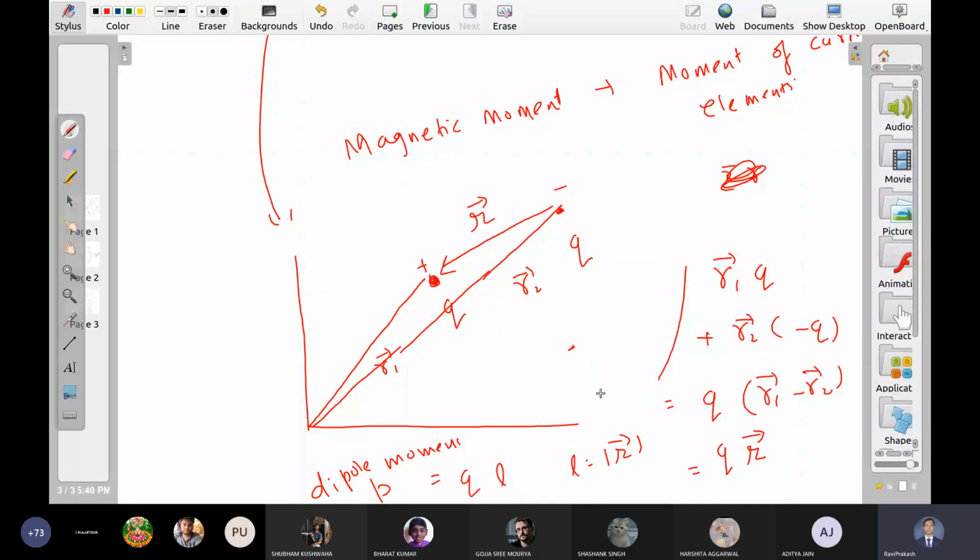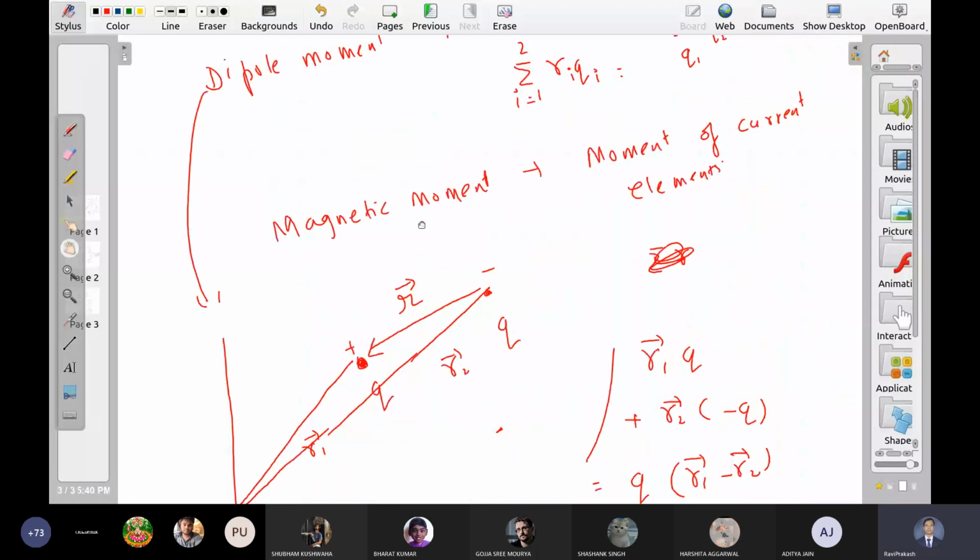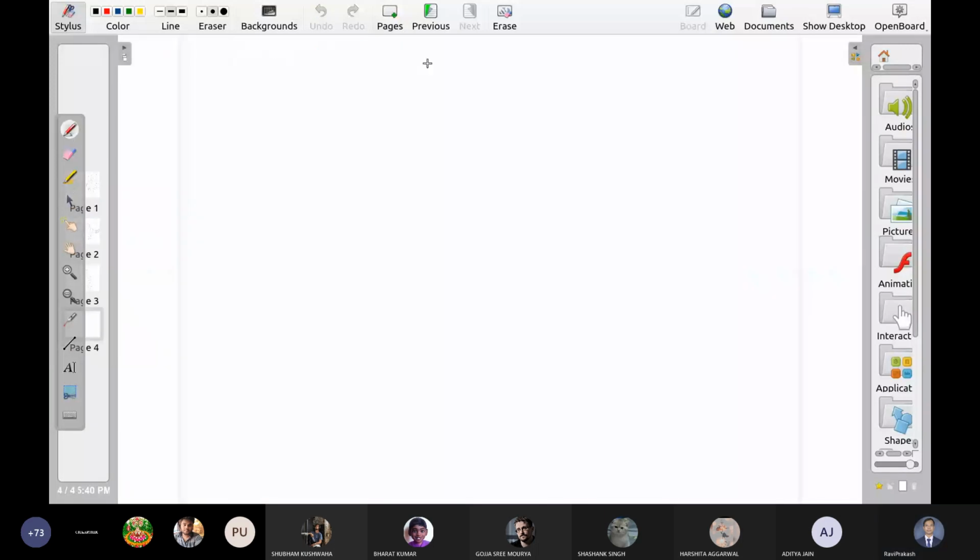What about magnetic moment? Obviously, now there is some magnetic field. There is some current somewhere. So let me again deal with some very simple case. And the case is like this. This is a current loop. Okay. So current I is flowing through this loop and it has radius R. What is the magnetic moment?